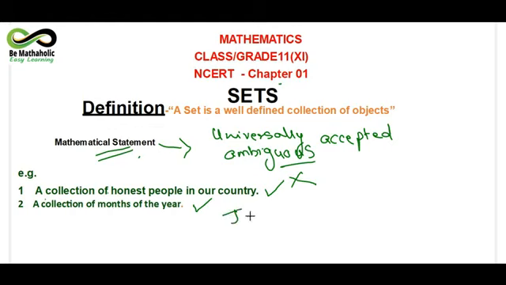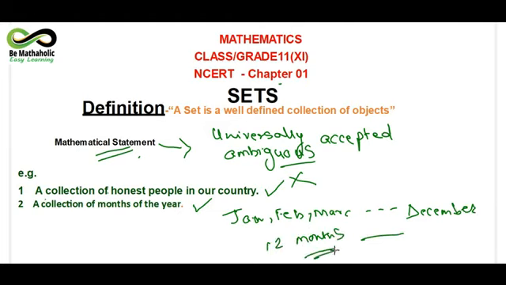If I ask you what all months are there, you can say January, February, March, April till December. We all know that we have 12 months in a year. So these are all well defined and accepted by all. Such type of sentences can be called a mathematical statement.